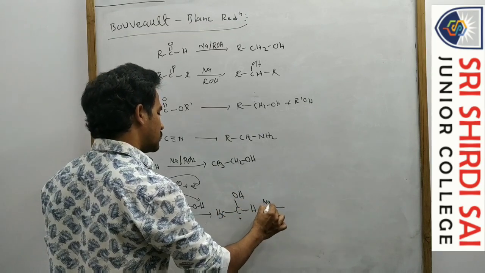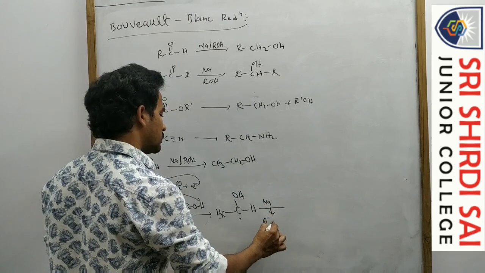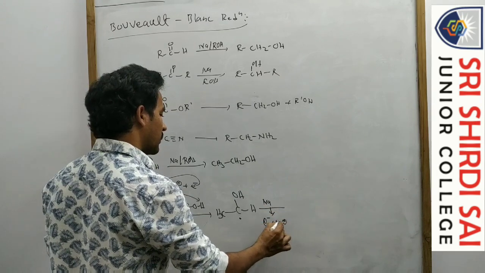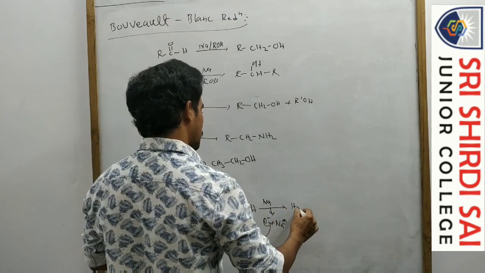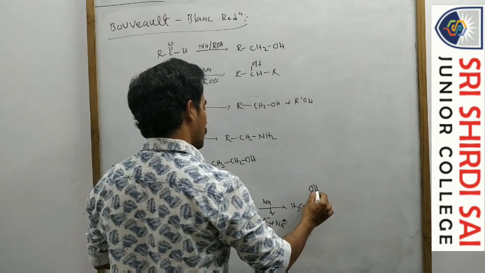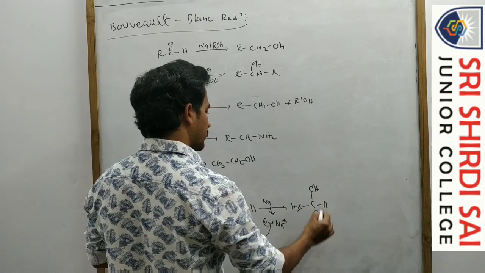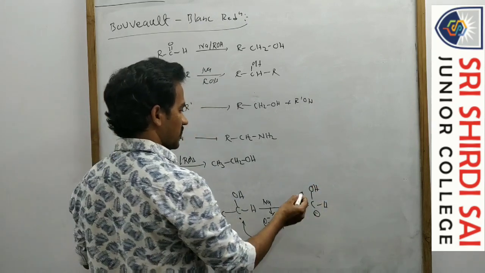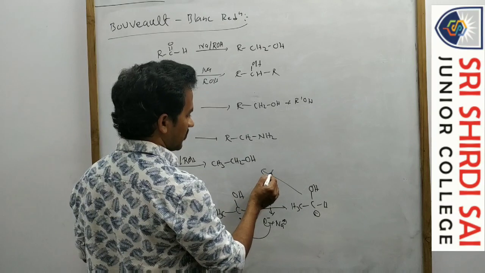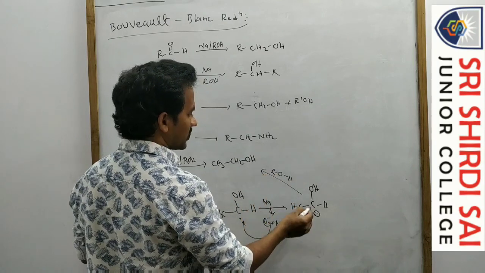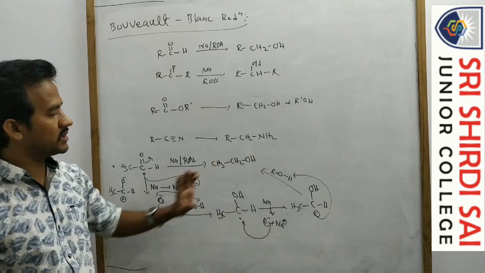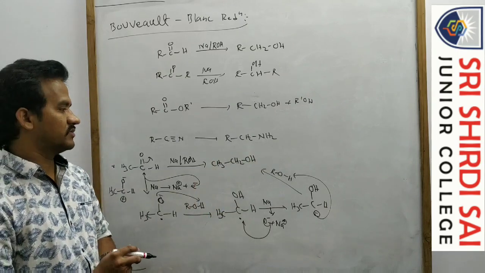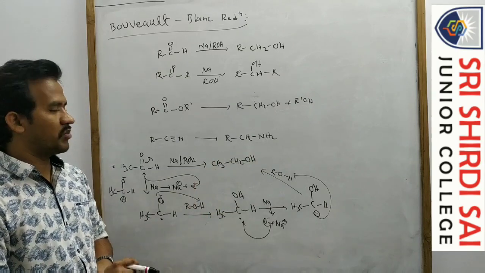Again sodium loses another electron. So this electron combines with the radical. So here CH3, OH, H becomes a negatively charged carbon. Now this negatively charged carbon accepts the proton again from alcohol and becomes an alcohol. Okay? So that is the complete reduction.